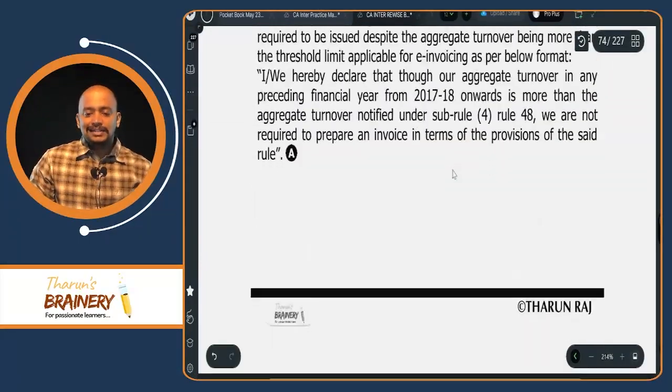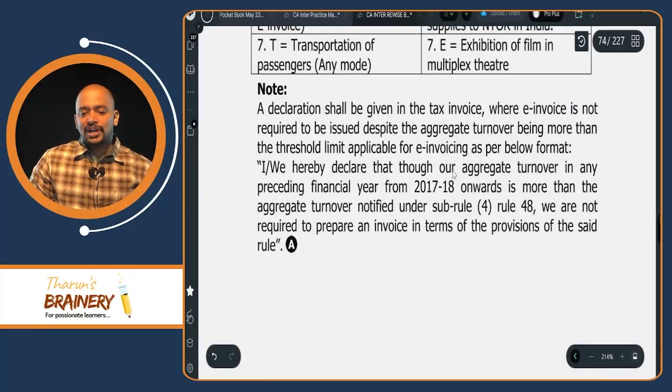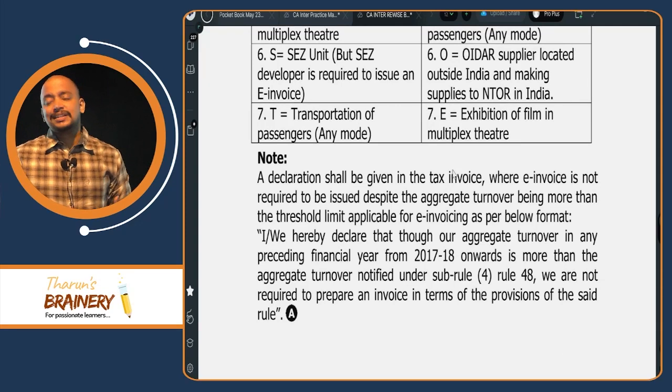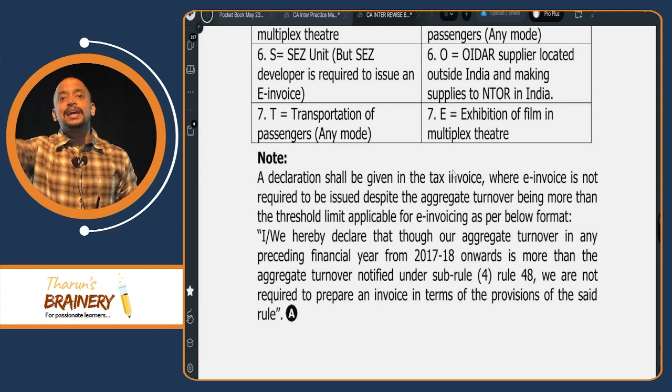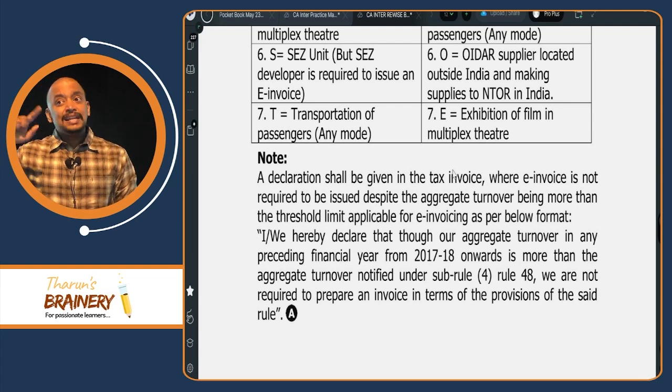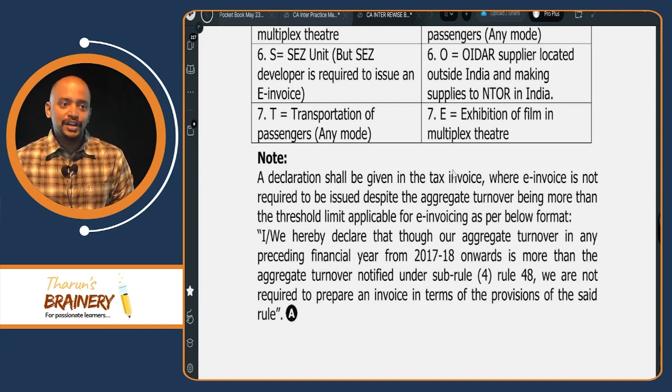Then next, we need to mention that if you are not required to give e-invoice, that's an amendment, as the recipient cannot take ITC. Suppose you are required to give e-invoice but you are not giving e-invoice, then the recipient cannot take ITC. Then how will the recipient know whether you are supposed to give e-invoice or not?